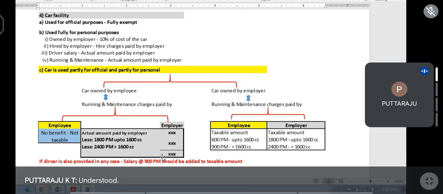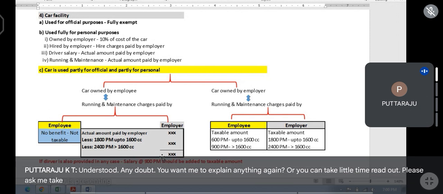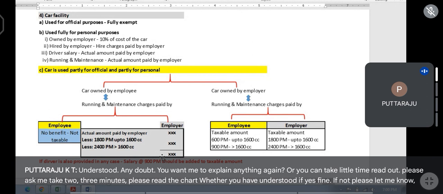Understood? Any doubt? Do you want me to explain anything again? Or you can take a little time and read. Please ask me. Take 2-3 minutes. Please read the chart, whether you have understood. If yes, fine. If not, please let me know. Take 2-3 minutes and read.